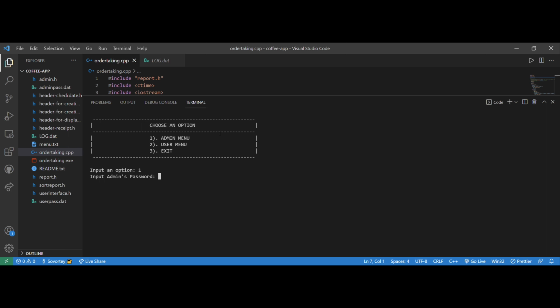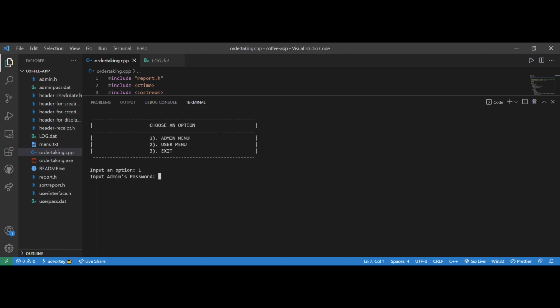If the user tries to access the admin menu, they will be prompted to provide the admin password, as you can see here. This menu is accessible only to administrators with administrative privilege. And the same thing goes for entering the admin password.